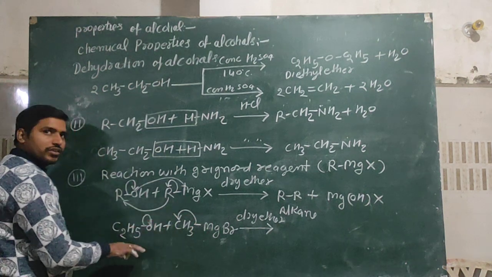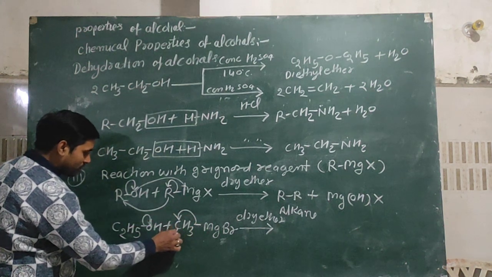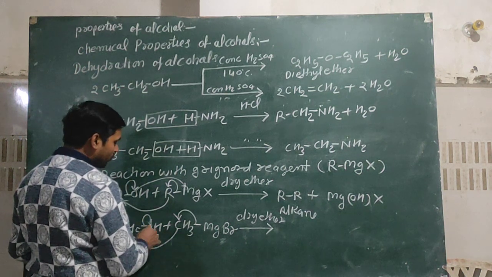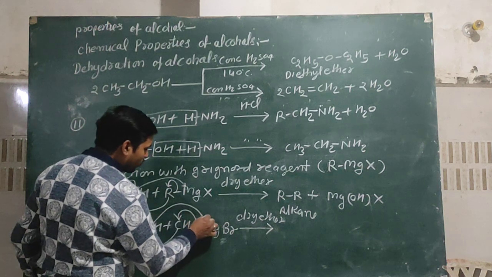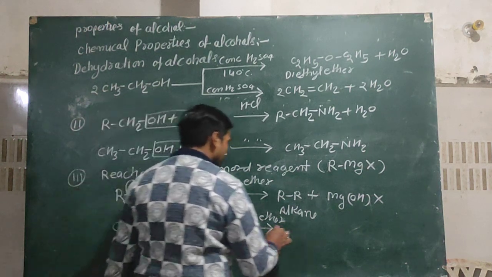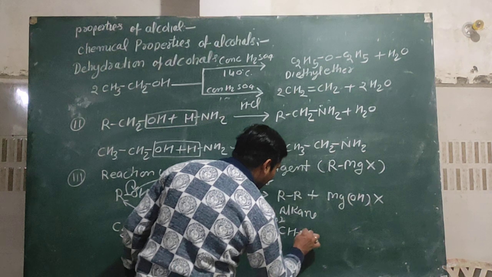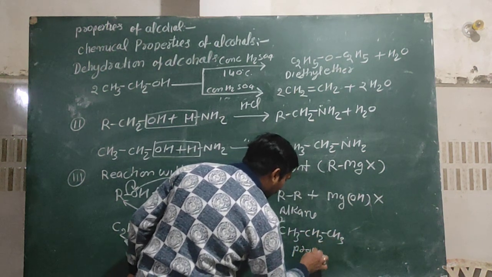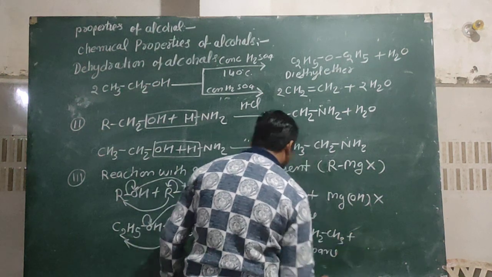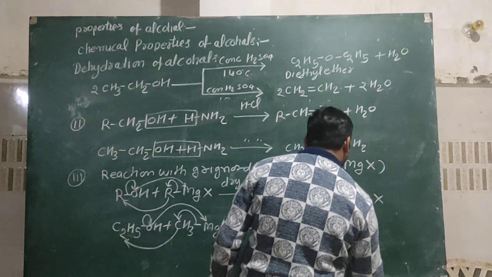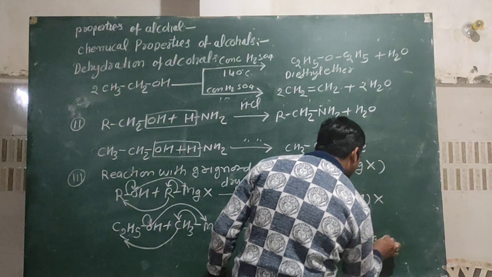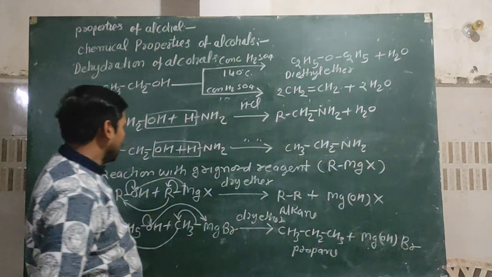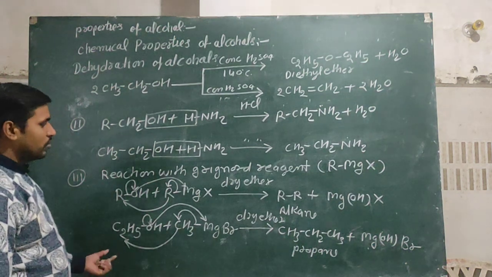This bond breaks in such condition, and this CH3 attacks toward the positive carbon center, and O attracts toward positive center of Mg. In this situation, it becomes CH3CH2CH3 propane, and it changes into Mg(OH)Br. Okay, Mg(OH)Br.